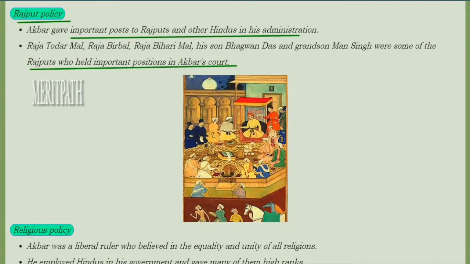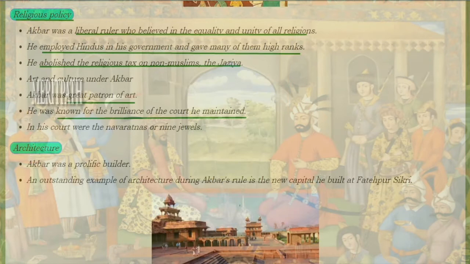Rajput policy. Akbar the ruler gave important posts to the Rajputs and other Hindus in his administration. Who were the important Rajputs? Raja Todar Mal, Raja Birbal, Raja Bihari Mal, his son Bhagwan Das, his grandson Man Singh. All these Rajputs held important positions in Akbar's court. In this image we see Akbar's court and many Rajputs in his court.